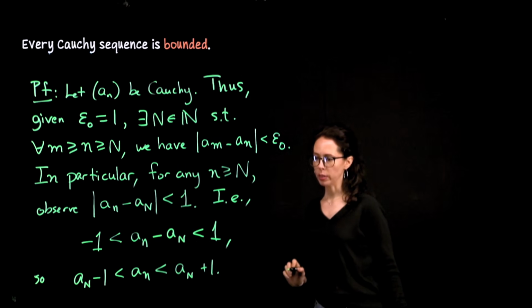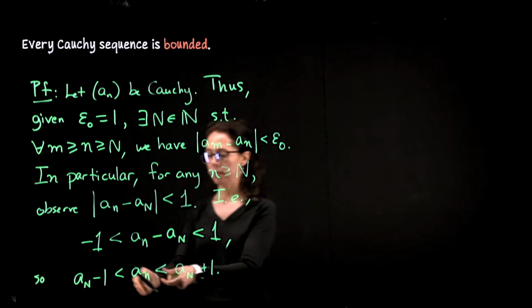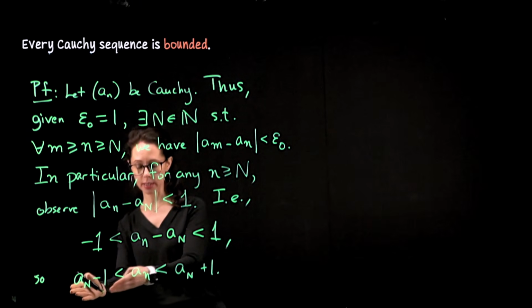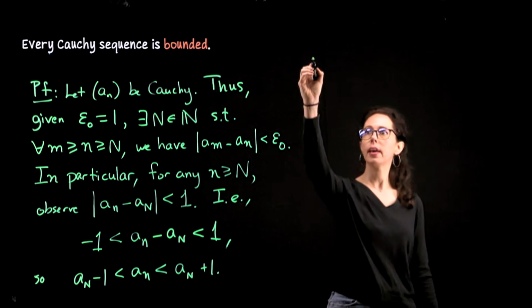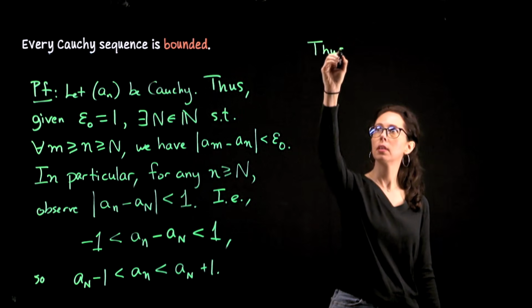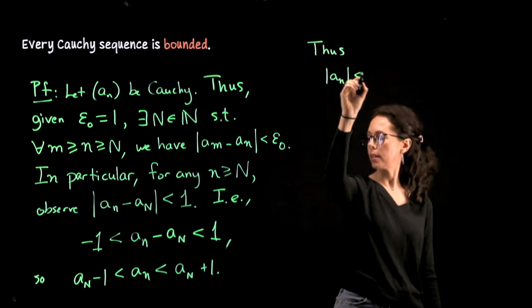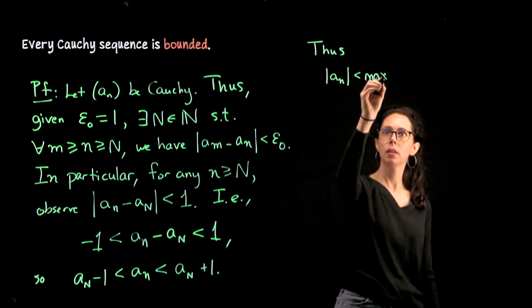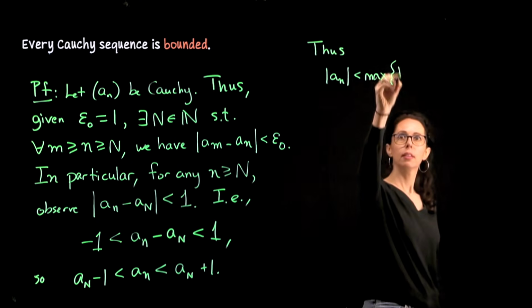All right, so now when you take absolute values, if these are both positive, then this absolute value is less than this one. If this is negative, then this one is negative, so this absolute value is bigger than this one. All that to say that thus the absolute value of a sub little n is less than the maximum of the absolute value of the left side and the right side.